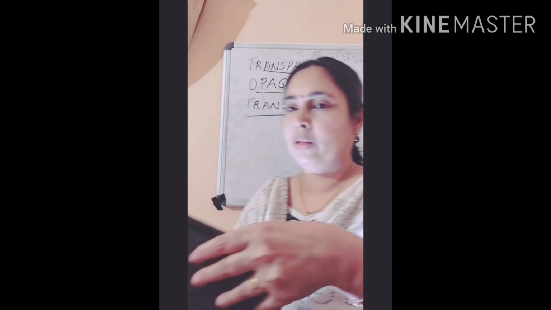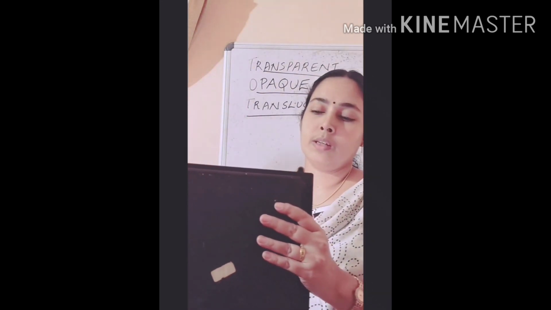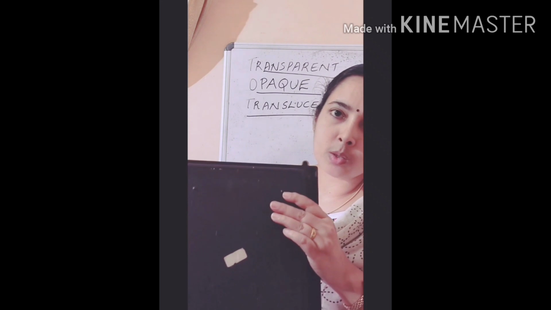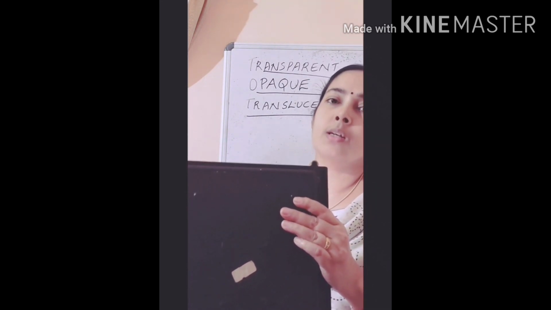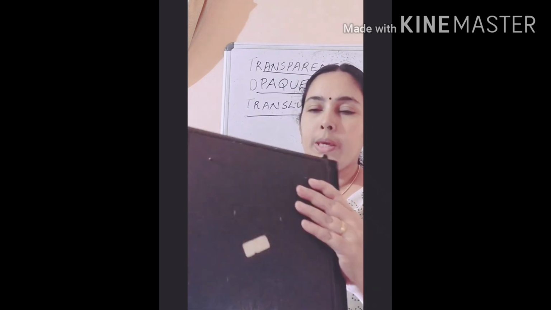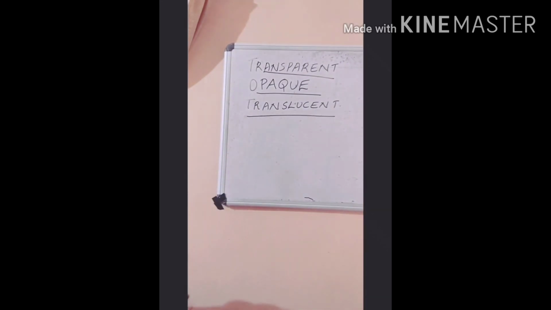This is one opaque material and I am allowing this light to fall on it. Can you see light passing through it? No, light is not passing through this. So this is an opaque material. So opaque materials won't allow light to pass through them. Okay, then this is what I told.